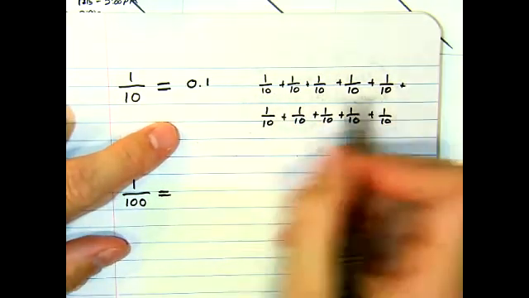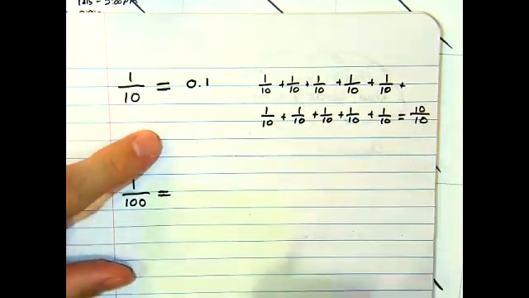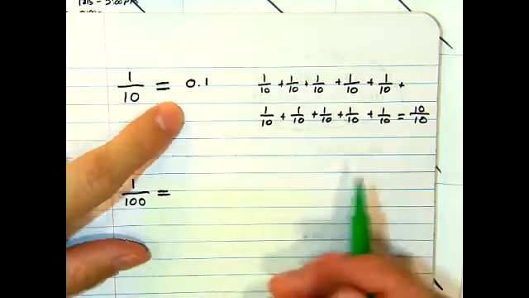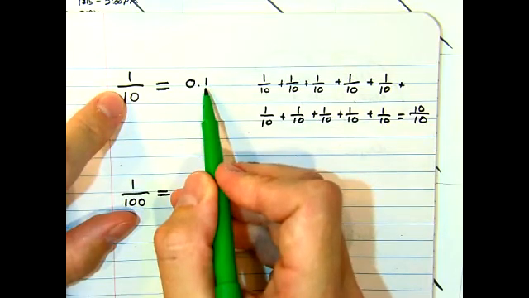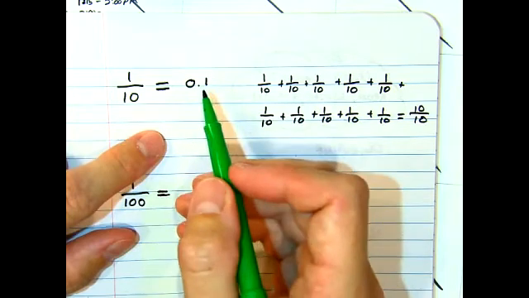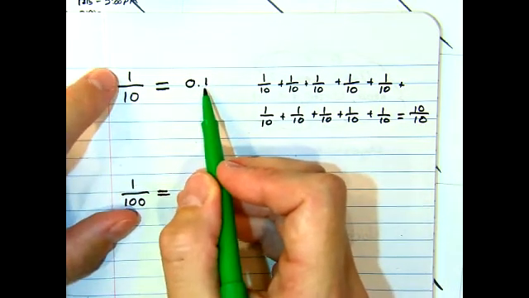So if I added all of these up, I would get to 10 over 10 or 1. This time around, I'm saying 1 is in the 10th place. So literally, if we can figure out what place this number is in, we can name the fraction. So 1 is in the 10th place, so it is equal to 1/10.